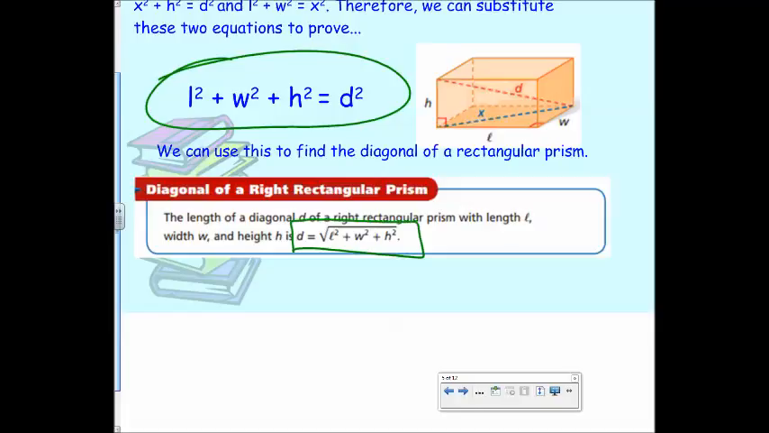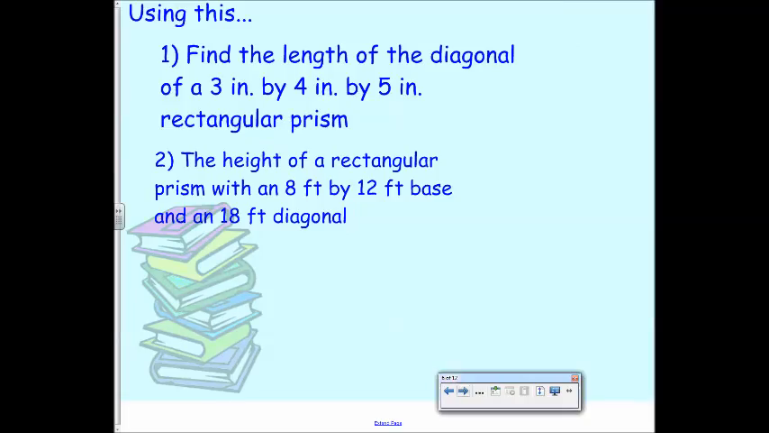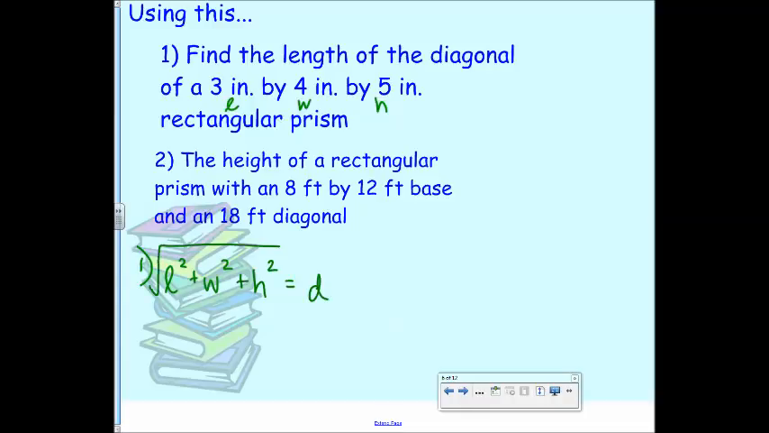So let's say, for example, find the length of the diagonal of a 3-inch by 4-inch by 5-inch rectangular prism. So what's 3 inches, 4 inches, and 5 inches? That would be the length, width, and height. Does it matter which is which? Not really, it doesn't matter which is which. So we're going to use the formula, which is length squared plus width squared plus height squared, and take the square root of that whole thing. So how would I start?